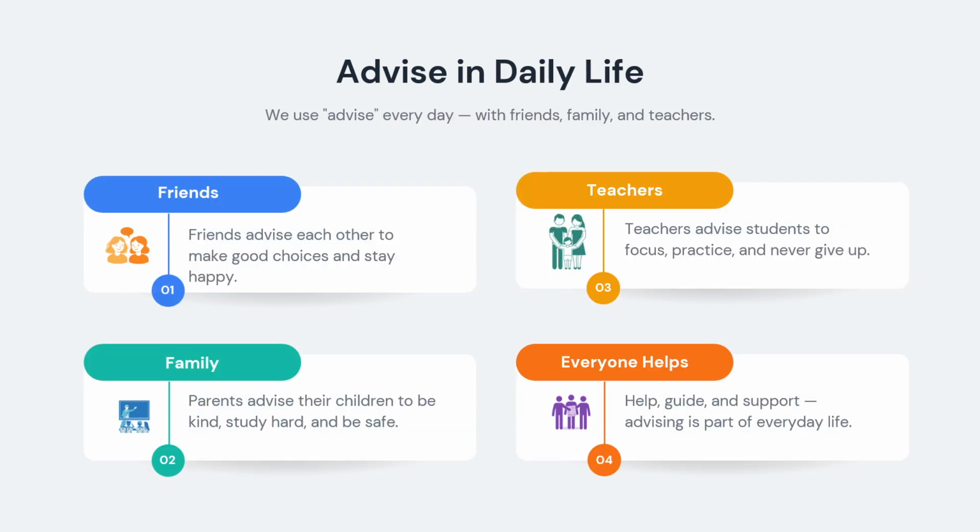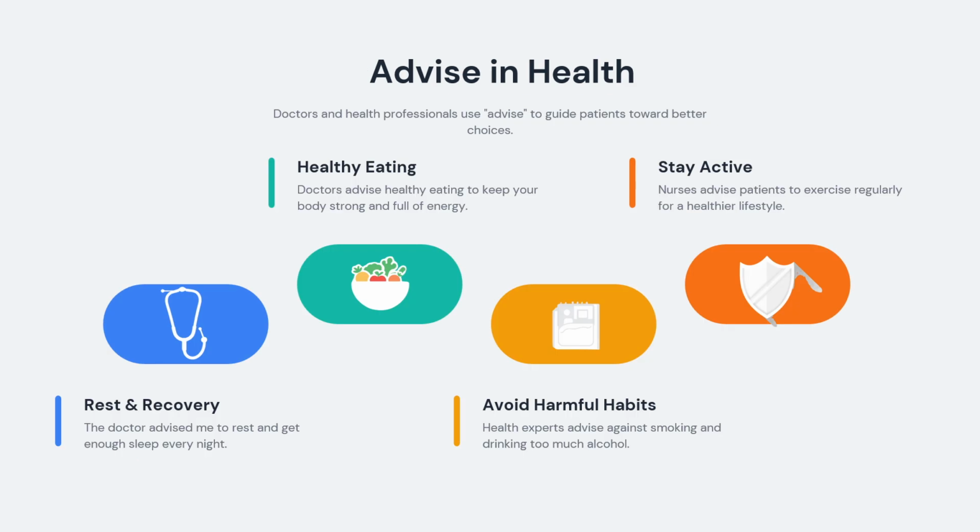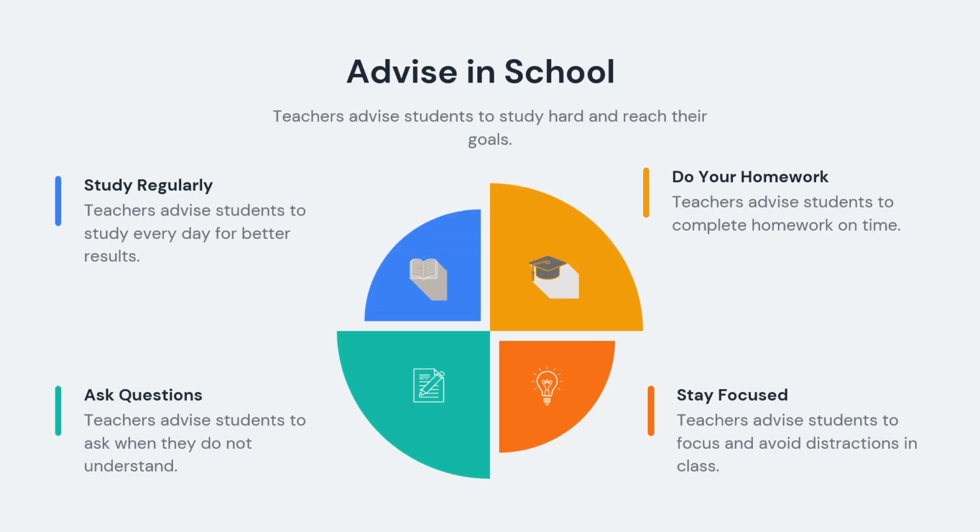We also use advice in daily life. Friends advise friends. Family members advise each other. Teachers advise students. It is a word we use every day to help and guide people. Doctors often advise about health. For example, doctors advise healthy eating. They tell us what is good for our bodies. This is health advice. Teachers advise students at school. For example, teachers advise students to study. They help students make good choices about learning.